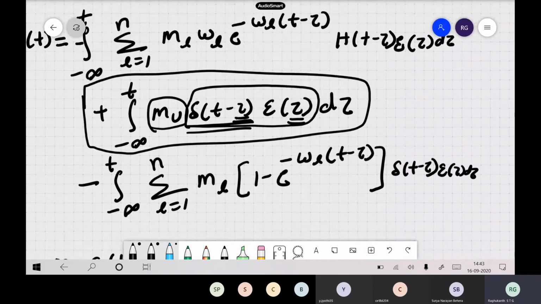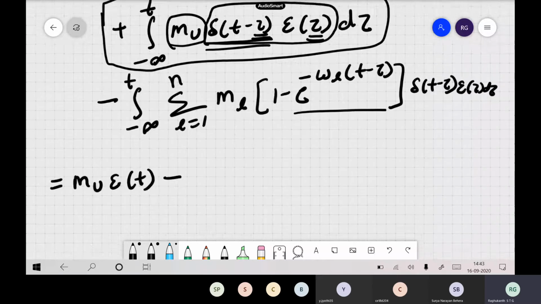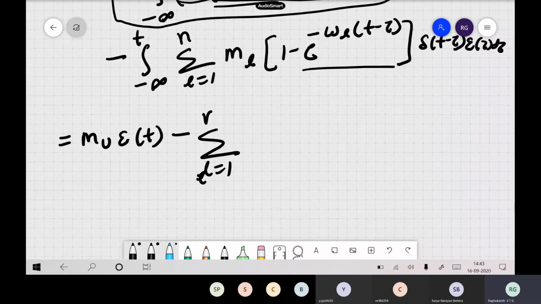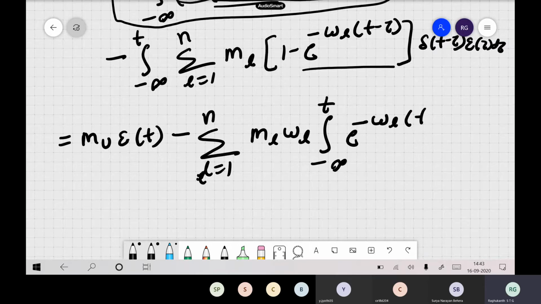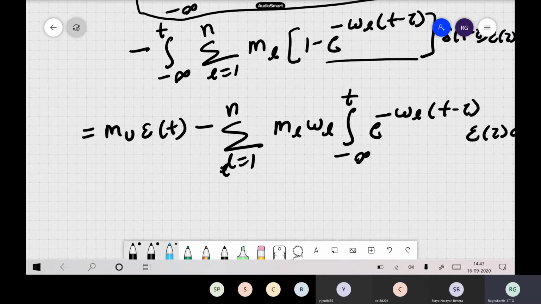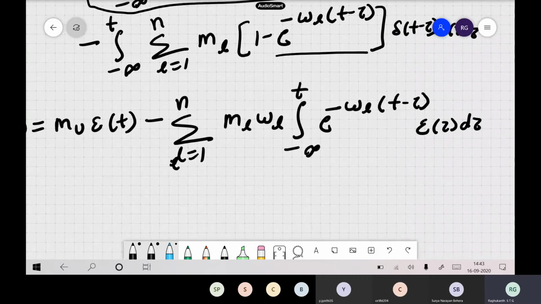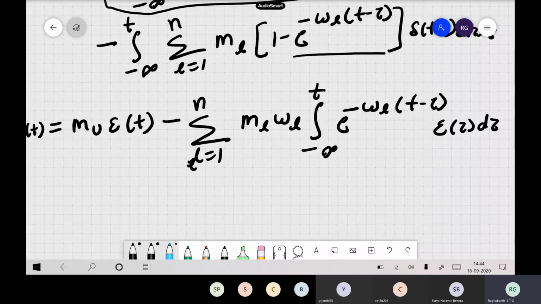Now other things you can do here itself. Some of the terms will get cancelled. If you see here, m_l is here, 1 minus e to the power of, and here also these terms are there, so some of them will go this way, that way. You are just rearranging all those terms. So you can write this expression as the sum from l equals 1 to n of m_l omega_l integral from minus infinity to t of e to the power of minus omega_l (t minus tau) epsilon of tau d tau. This is our final expression, the stress-strain relation for a viscoelastic material which is characterized in terms of several Zener bodies, or several standard linear solids.